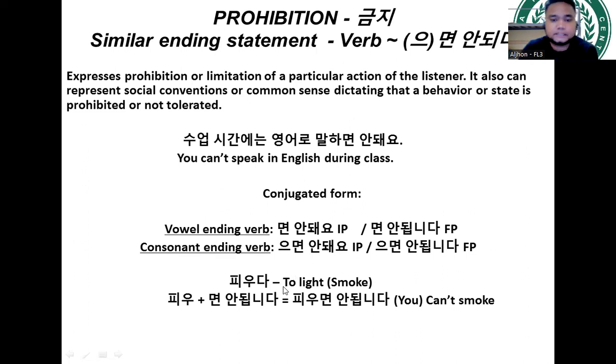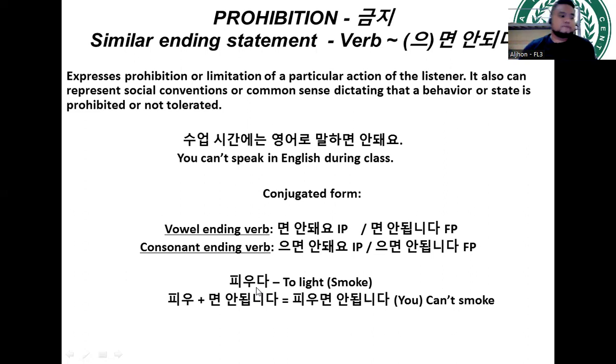Okay, so let's proceed with the example. I have an example here. To light, so this is basically to smoke. To light or to smoke, we have here the verb piuda. All right, so as we all know, kapag si verb ends with da, it means it is under the dictionary form. Dictionary form means you cannot use this verb into a statement or sentence. So that's why we need to conjugate this verb.